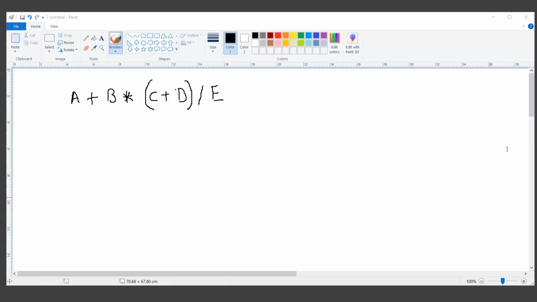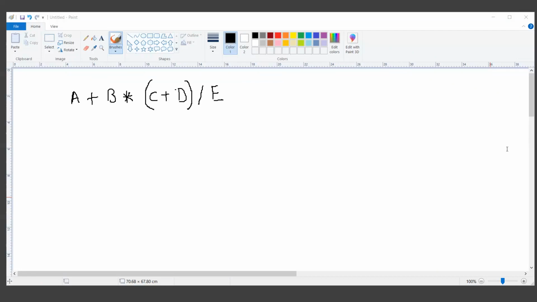I hope you people have applied stack. Everyone who has solved this has applied stack, right? I'm getting correct answers in the chat window. So shall I proceed without solving this? I have almost six correct answers in the chat window.